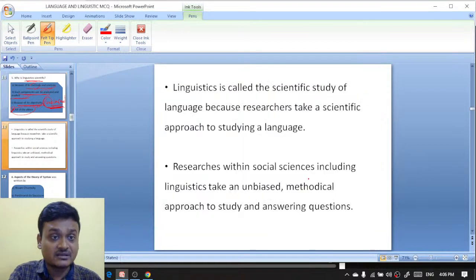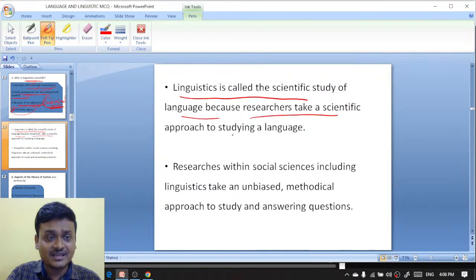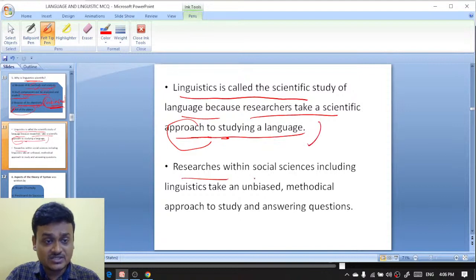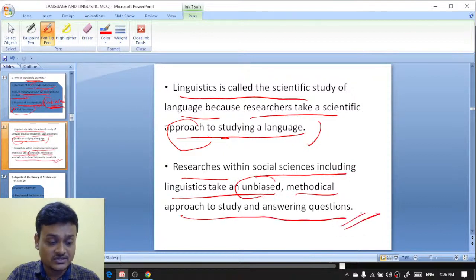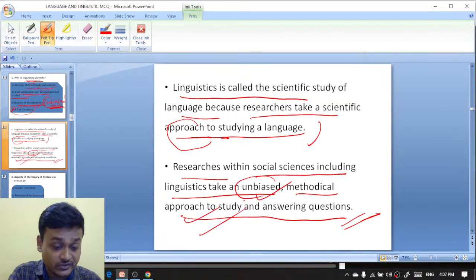Linguistics is called the scientific study of language because researchers take a scientific approach to studying language. Researchers within a social science, including linguistics, take an unbiased, methodical approach to studying and answering questions.